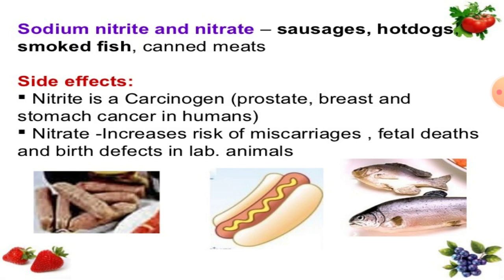The next example is sodium nitrite and nitrate. These preservatives are used in sauces, hot dogs, smoked fish, and canned meat. Side effects of sodium nitrite and nitrate: nitrite is a carcinogen, linked to prostate, breast, and stomach cancer in humans. And nitrate increases the risk of miscarriages, fetal deaths, and birth defects in lab animals.